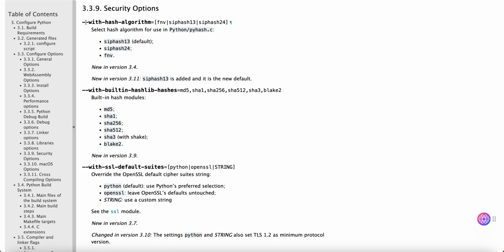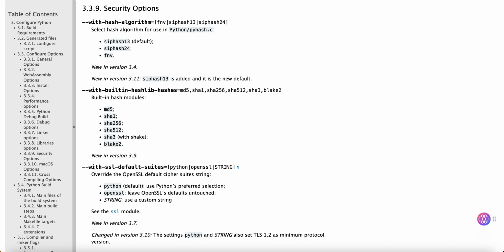Security options. --with-hash-algorithm=fnv or siphash13 or siphash24: select hash algorithm for use in Python/pyhash.c. siphash13 is the default, siphash24, fnv. --with-builtin-hashlib-hashes=md5,sha1,sha256,sha512,sha3,blake2: built-in hash modules md5, sha1, sha256, sha512, sha3 with and blake2.